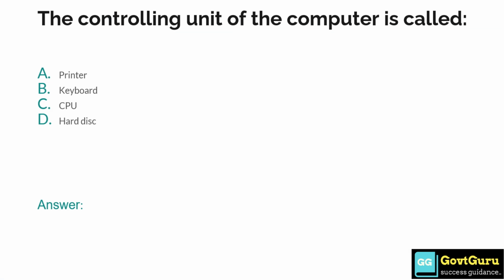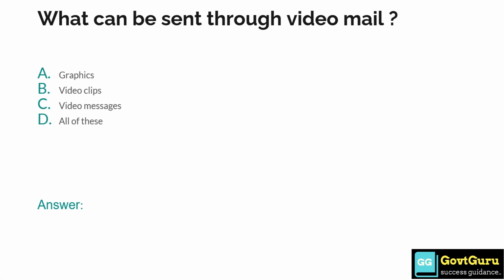So the first question is, the controlling unit of the computer is called: option A printer, option B keyboard, option C CPU, option D hard disk. The answer is option C, that is CPU. The controlling unit of the computer is called as CPU.